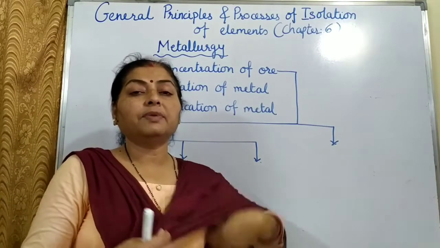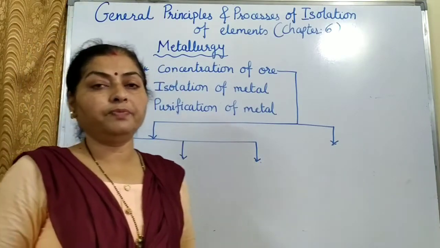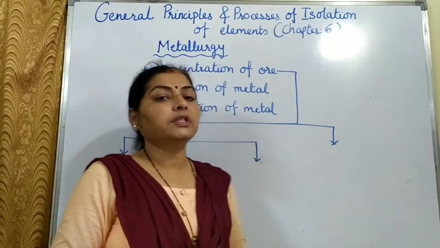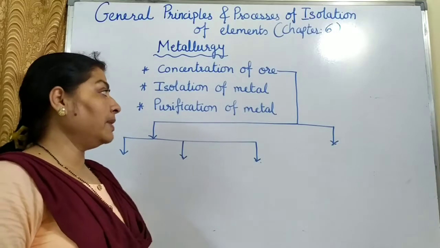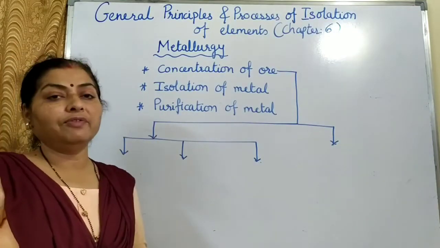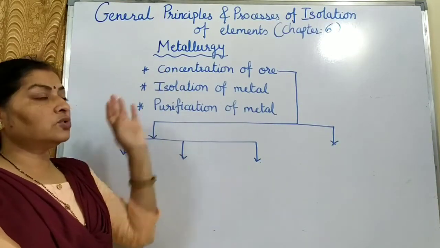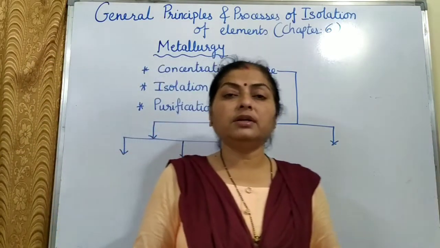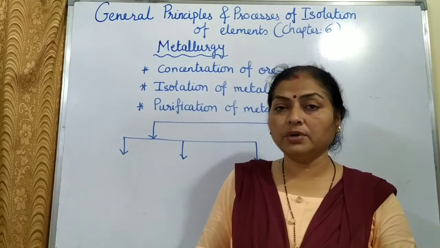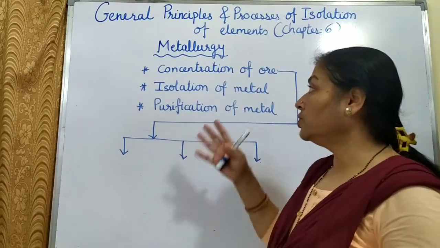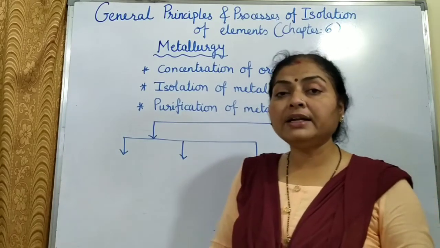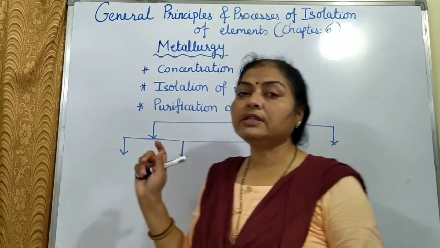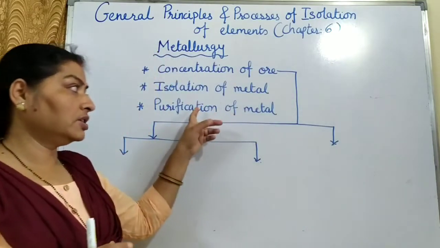Now when the metal is present in any type of compound form, then we have to convert that compound into the metal. That process is known as isolation of metal. And the third step is the purification of metal. In these two steps, there may be some chemical processes which we carry out on that ore or on the metal compound. So the metal may get contaminated with certain chemicals in the process of extraction. So we need to remove all those impurities by purification of the metal.